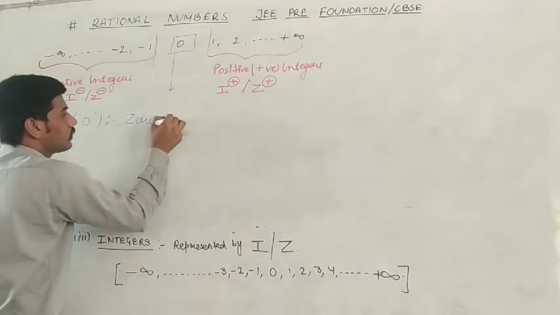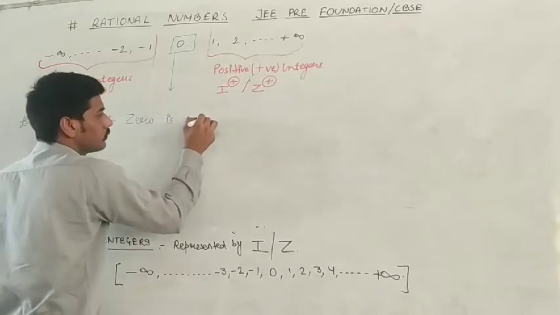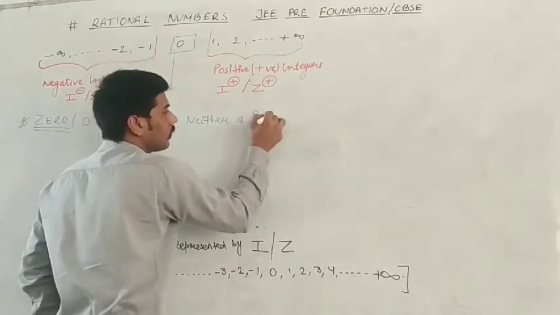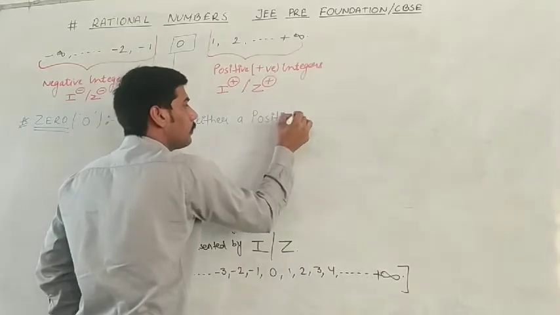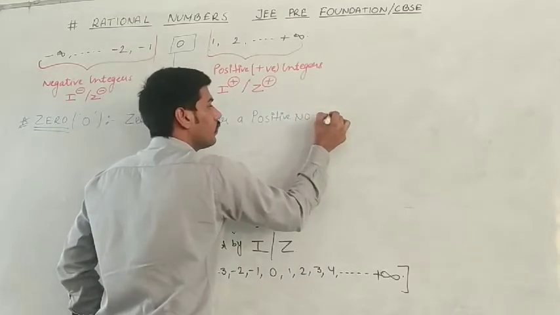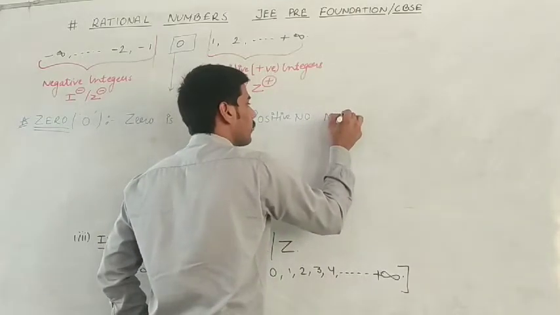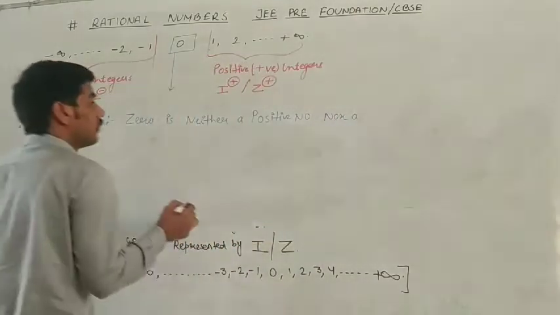Zero is neither a positive number nor a negative number.